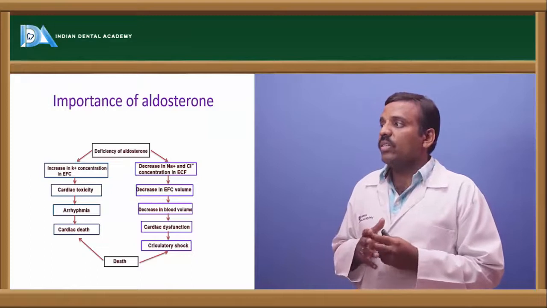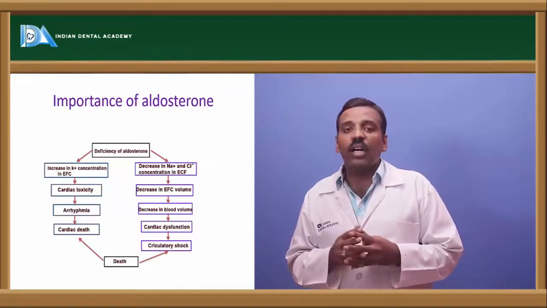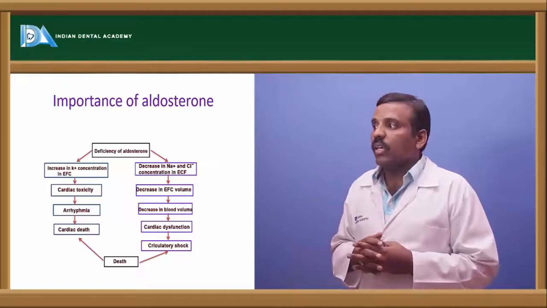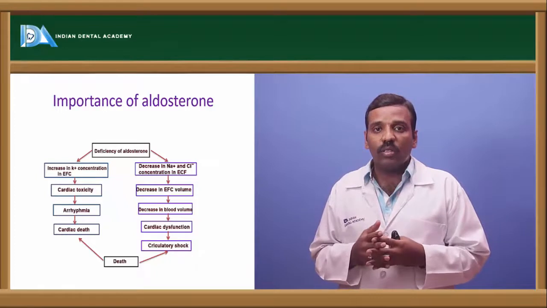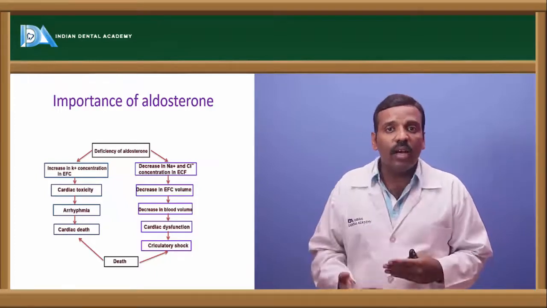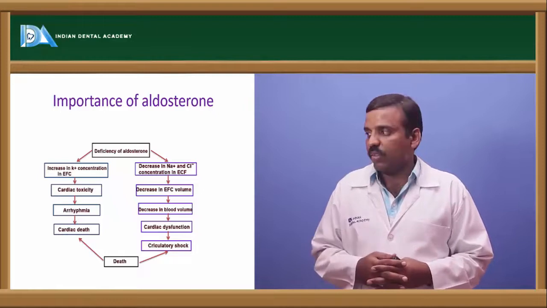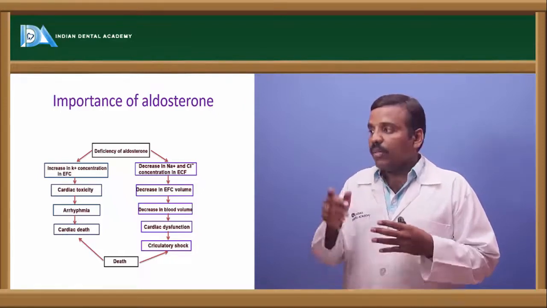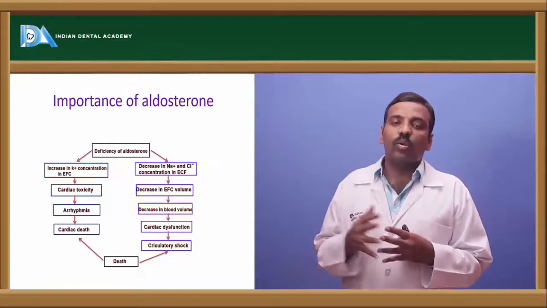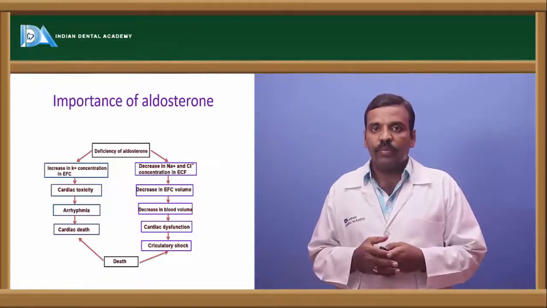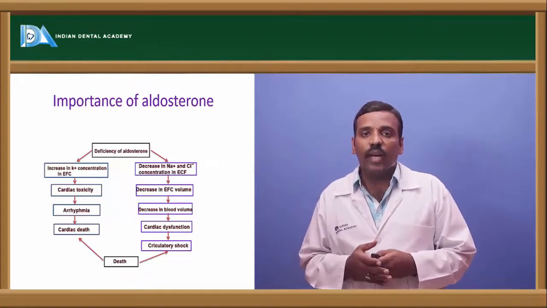And if there is a deficiency of aldosterone, it leads to an increase in potassium concentration in the extracellular fluid, and by that there is cardiac toxicity. Immediately there is arrhythmia of the heart, leading to cardiac death. By that there is also circulatory shock, which also leads to death. So decreased activity of aldosterone finally leads to death.